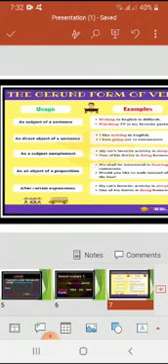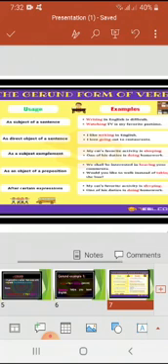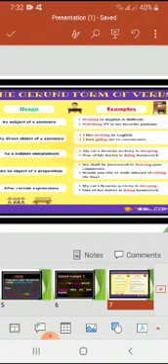The second one is as the direct object of a sentence. For example, I like writing in English. Over here, it's a direct object. If I say that I like writing, it's a complete sentence. So over here, writing is a direct object and it is a gerund. Okay, let's come to another thing.